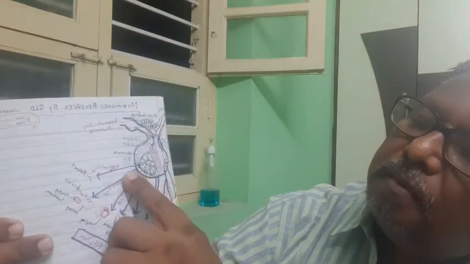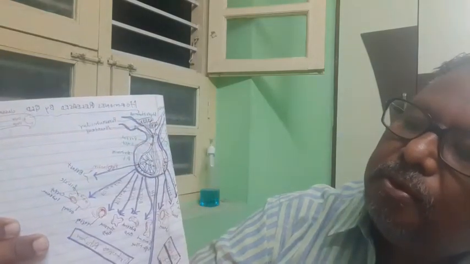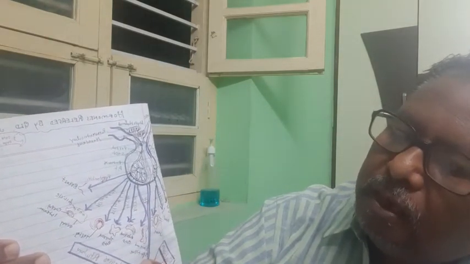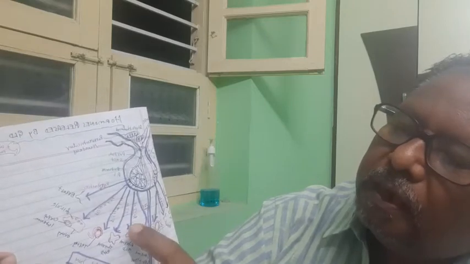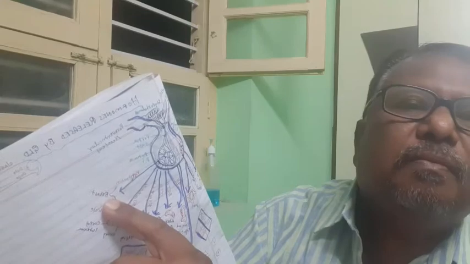Now the anterior portion of the pituitary gland produces 6 hormones. The first one is the growth hormone, which acts on the bone and the soft tissue. The second one is the ACTH, which acts on the adrenal gland. Then TSH, which acts on the thyroid gland. FSH and LH act on the testis and ovary. Then prolactin, prolactin acts on the breast here.